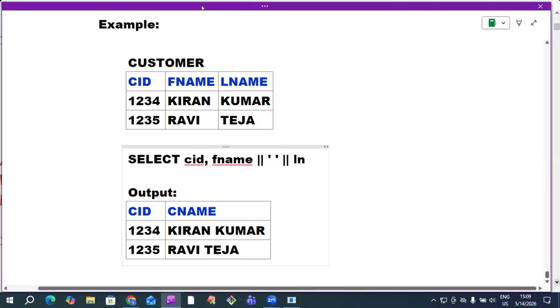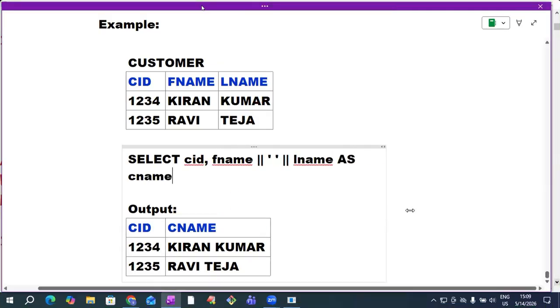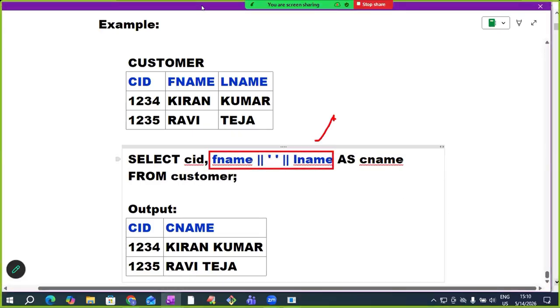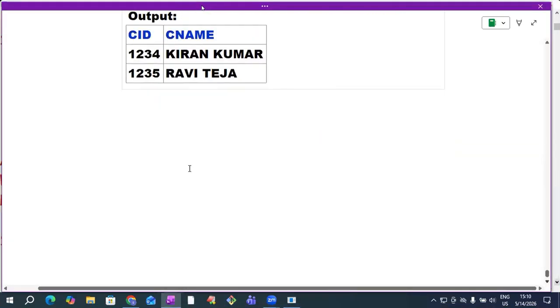So what are we writing here? Concatenation operator, last name, and as alias name I'm giving CNAME, from table name customer. So this is the way of using the concatenation operator. Okay, now please confirm, sir, did you understand how to use the concatenation operator? Next, you tell me now.